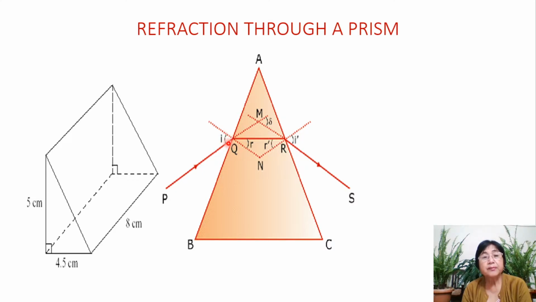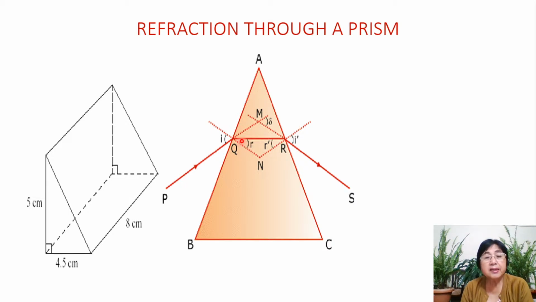This ray is coming from a rarer medium, because there is air here, towards a denser medium, which is glass. So it bends towards the normal. It does not go straight, instead it bends towards the normal, making an angle of refraction r with the normal here.